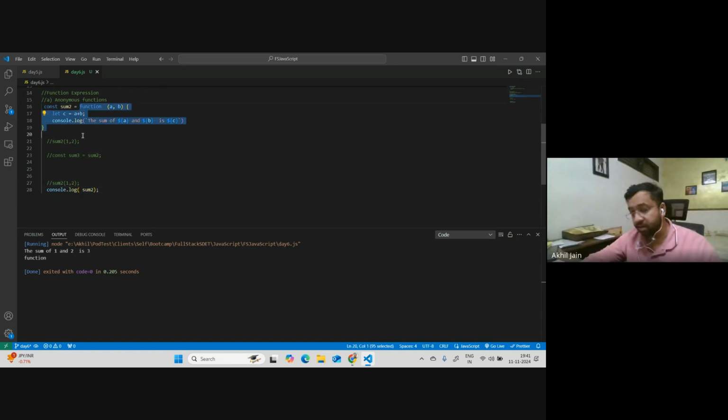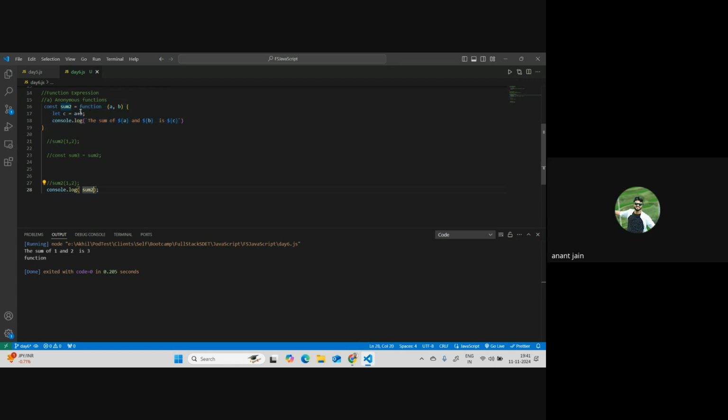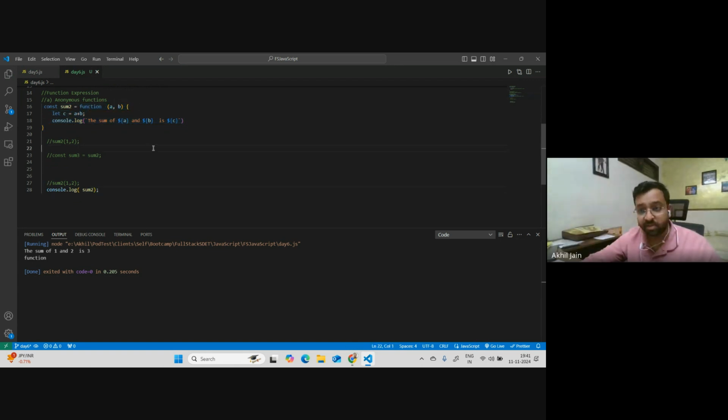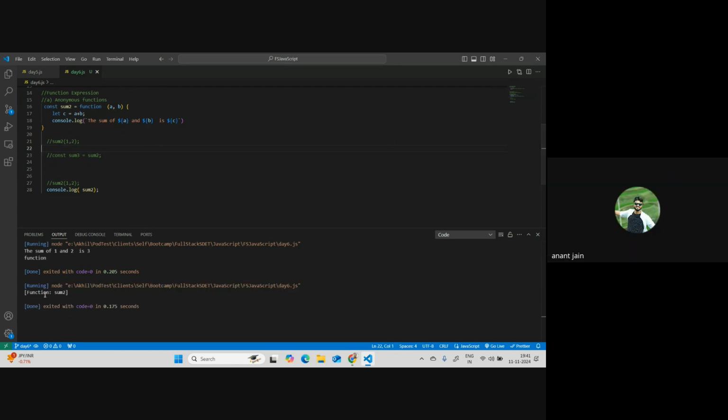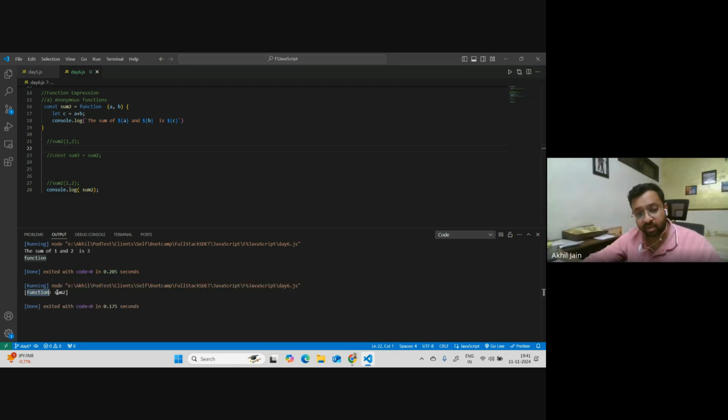It will not print anything because we are not calling it, you're not giving any input. It will print the entire thing here. Let me check. Yeah. You see, it is telling it's a function of sum2, right? That's it. It is just telling you that it's a function, and it will not call the function because you have not given the inputs to it.